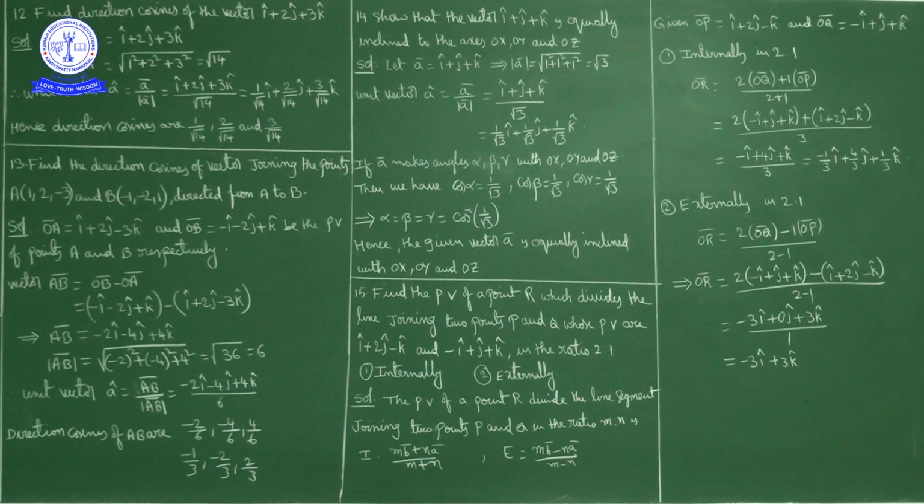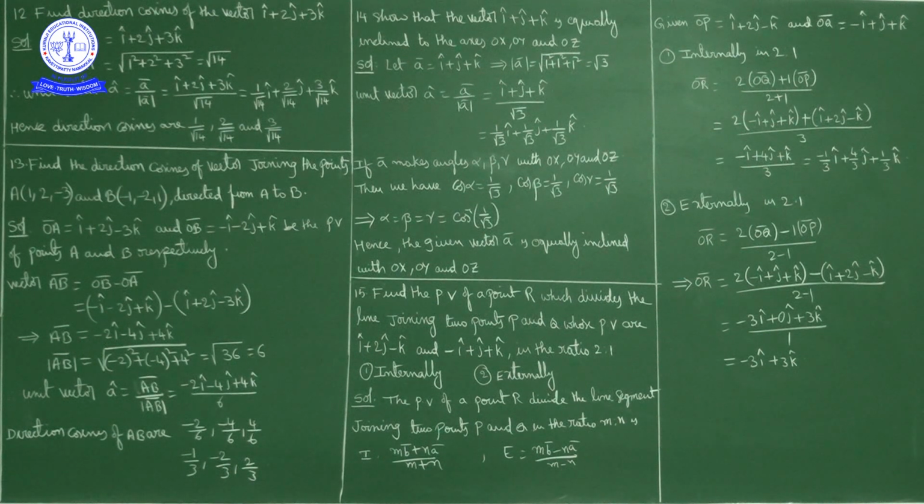Otherwise, one thing you can do is suppose a vector is given, R bar is equal to xi cap plus yj cap plus zk cap. Then direction cosines are: cos alpha is x by square root of x square plus y square plus z square. Okay. Cos beta is y by square root of x square plus y square plus z square. Cos gamma is z by square root of x square plus y square plus z square. Like that also you can find, or you find the unit vector like this and the corresponding i component, j component, k component are direction cosines. So what we got here? Direction cosines minus 2 by 6, minus 4 by 6 and 4 by 6, nothing but minus 1 by 3, minus 2 by 3 and 2 by 3.